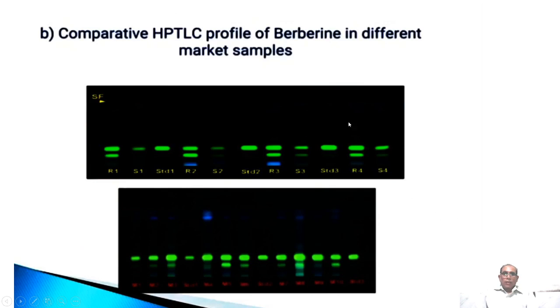With HPTLC we will see again berberine in different market samples. So various types of color bands we are getting, and by calculating the Rf, the retention factor, distance traveled by the solute upon distance traveled by the solvent. So the Rf value is always less than 1. So while calculating this Rf value, we are able to determine various components present in the mixture of extract.